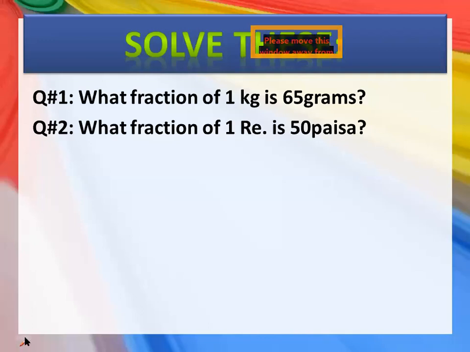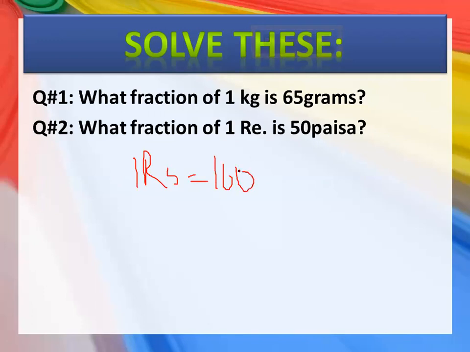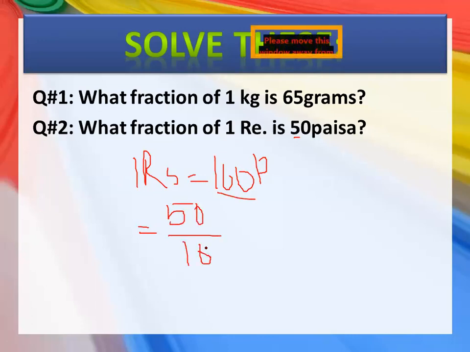Now I'm going to show you how to solve it. 1 rupee is 50 paisa. So you know that 1 rupee is equal to 100 paisa. So you will simply divide this 50 by 100. So you will write 50 upon 100.